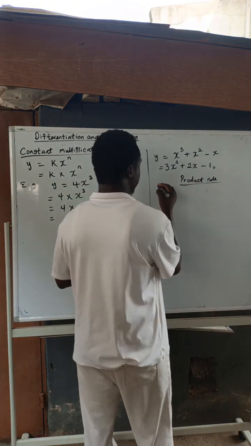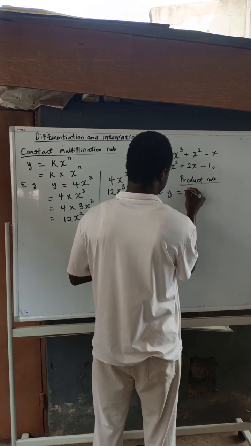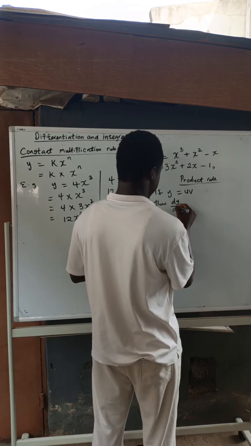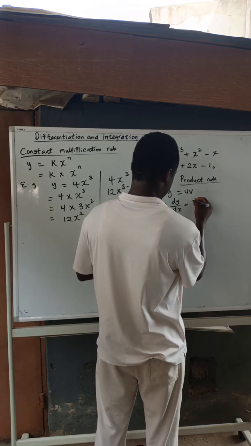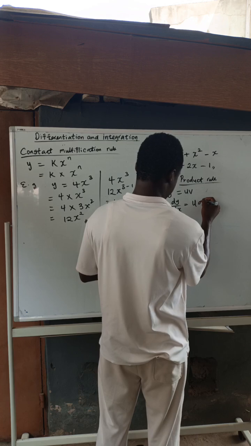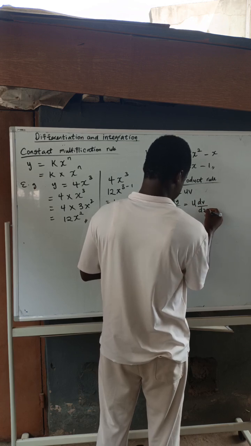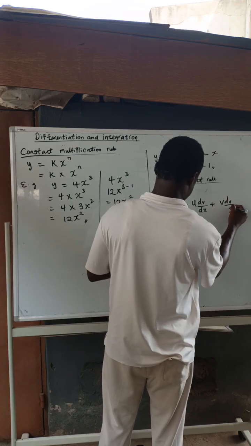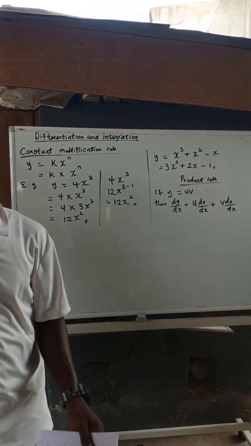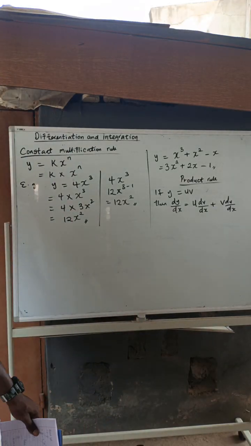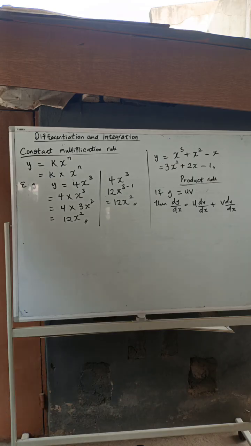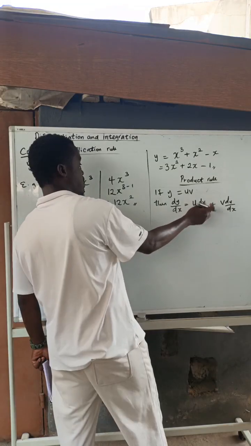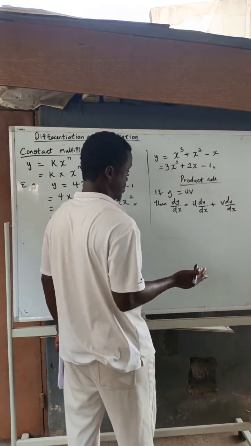Product rule says that if y is equals to uv, then dy over dx is equals to u dv over dx plus v du over dx. Now, this is the rule, but I tried my best to coin it out so that it will not become a source of problem to students. And this is how I got my own. So I turned mine to be v prime and u prime.